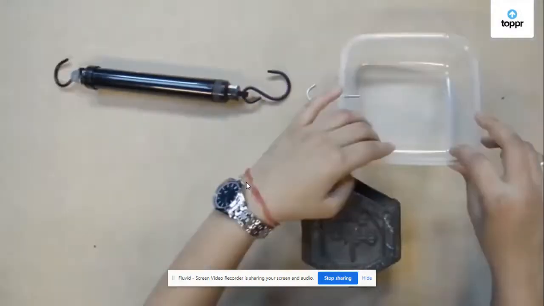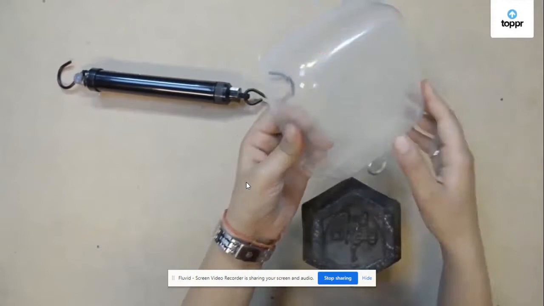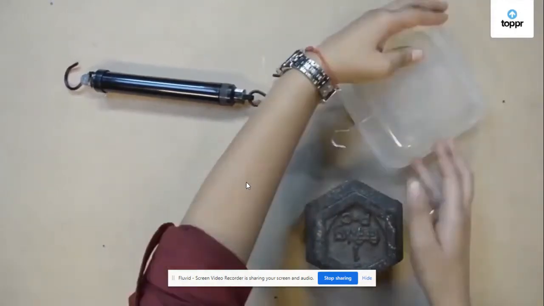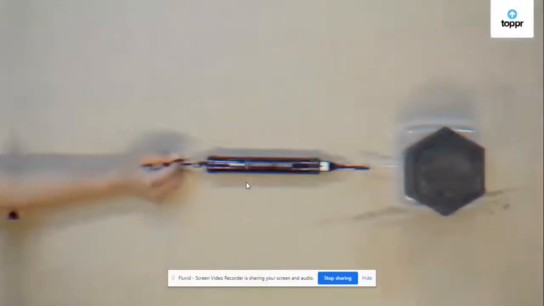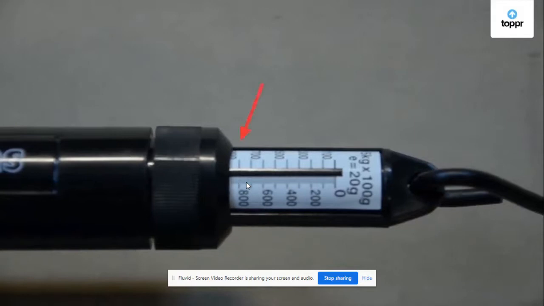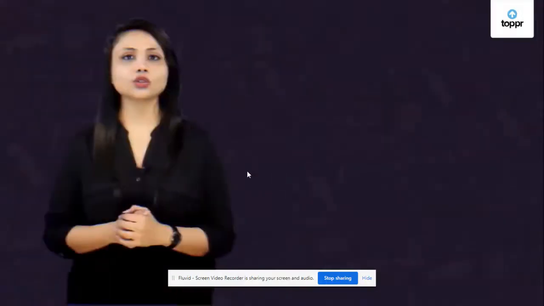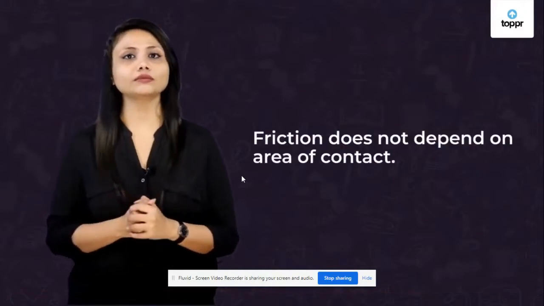In this case, the entire area of the box is in contact with the surface. Now let's do the same activity on the other side of the box. Let's see what value we will get in this case. Yup, this is the same as earlier. So, we can safely say that friction doesn't depend on the area of contact.